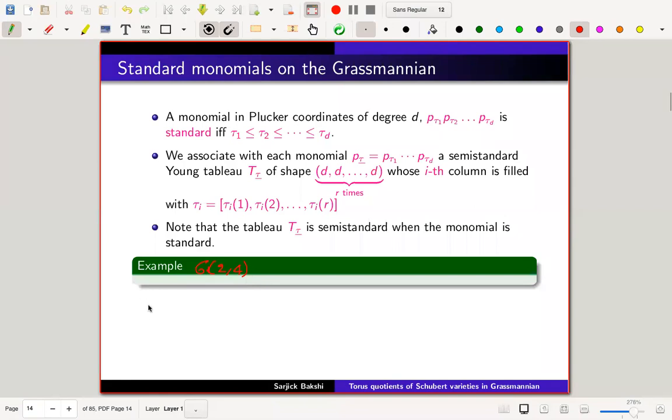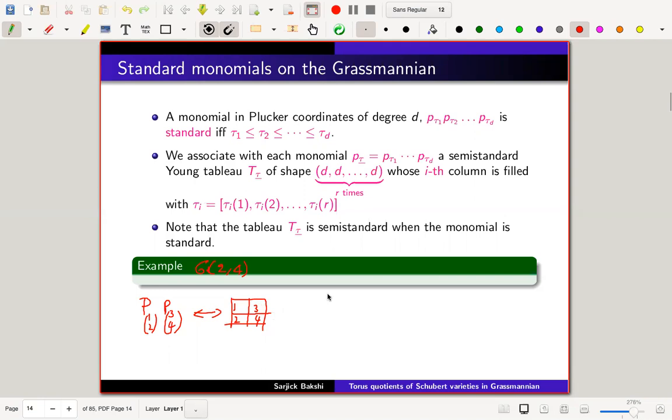Then I can have, say, the Plücker coordinate 1, 2, 3, 4. To this I associate the tableau with first column 1, 2 and the second column being 3, 4. In my convention, a semi-standard tableau is weakly increasing along the rows and strictly increasing along the columns.